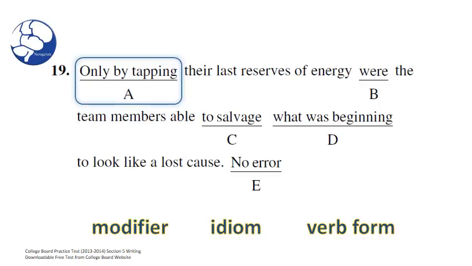Yeah, I agree. And remember when we use by plus the present participle? In the previous slides, we explained that by plus the present participle, that's an ing word, by the way, is often used to describe a method or a way or a process of doing something. So in this case, they're explaining how to salvage. So they were able to salvage by tapping. Yes, so that looks okay.